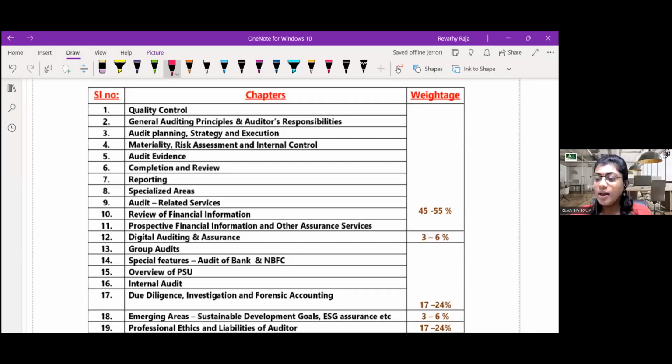So, let's start. All set? Can we go? In the syllabus, there are totally 19 chapters. This is the list of all the 19 chapters.